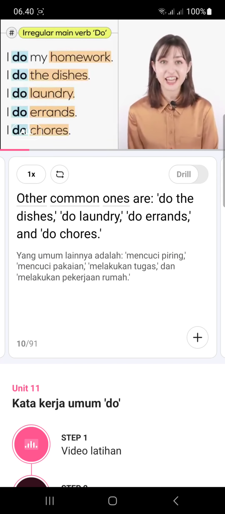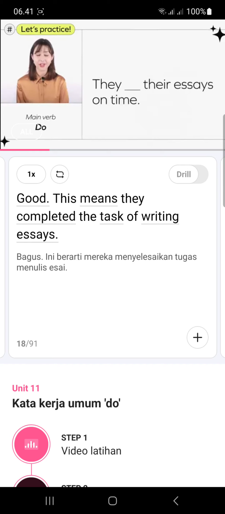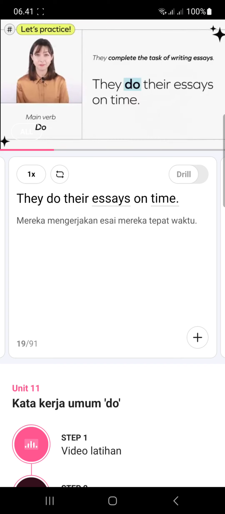Let's practice using do as the main verb to talk about tasks and actions in general. Fill in the blanks with do. They do their essays on time. Good. This means they completed the task of writing essays. They do their essays on time.